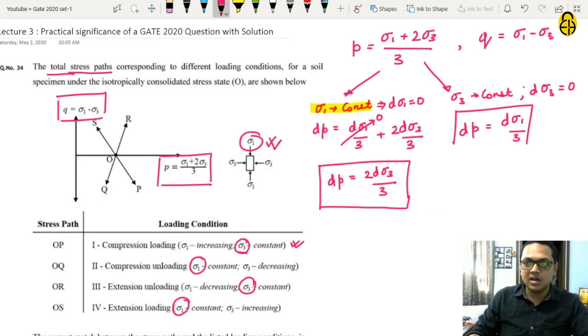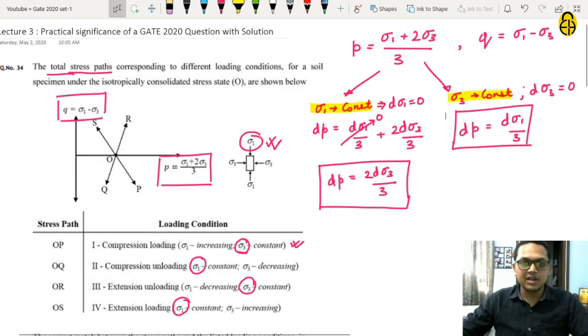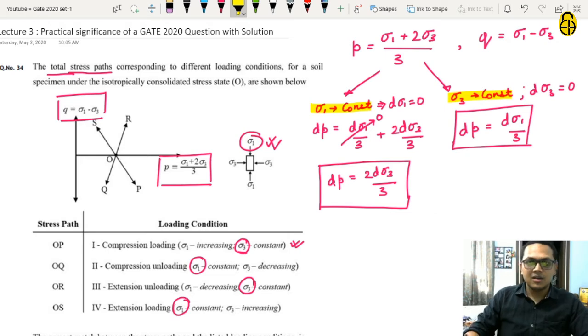I hope you understand. Now this is when sigma 3 is constant. Now if you take the first loading condition, that is compression loading, in this sigma 3 is constant. So dP is equal to d sigma 1 by 3 will apply, and sigma 1 is increasing.